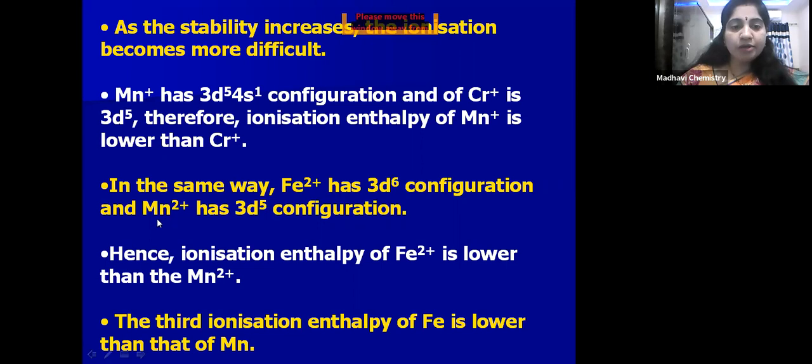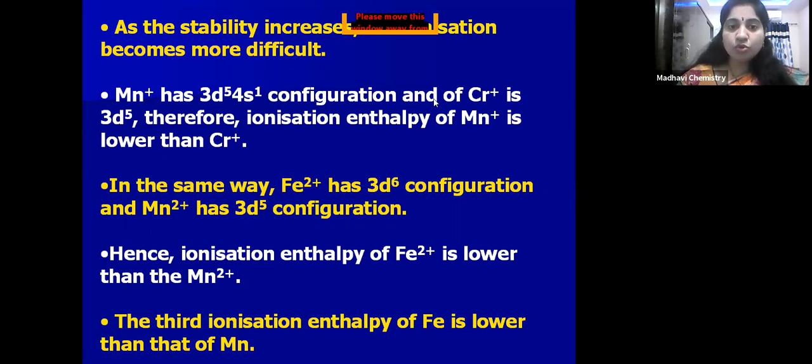Now coming to Mn2+, it has a 3d5 configuration. From Mn2+, if you want to remove one electron, then what happens? A 3d4 configuration. Already 3d5 is a stable, half-filled configuration, so if it loses one electron it becomes 3d4. Removing one electron from a half-filled configuration means the ionization enthalpy will be more. Is that clear, children?